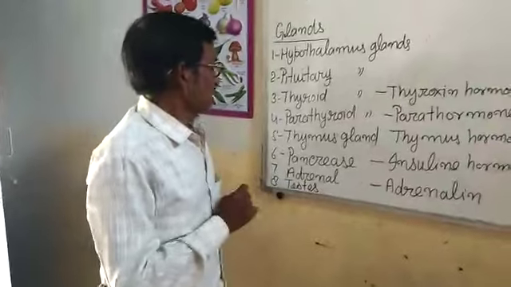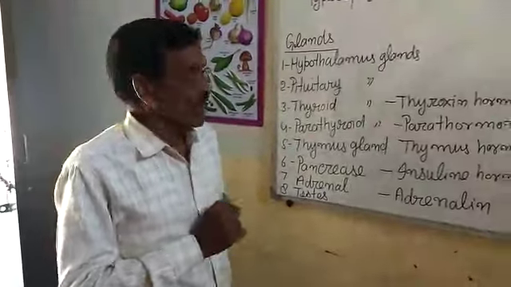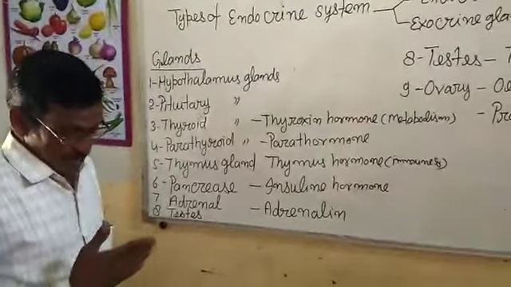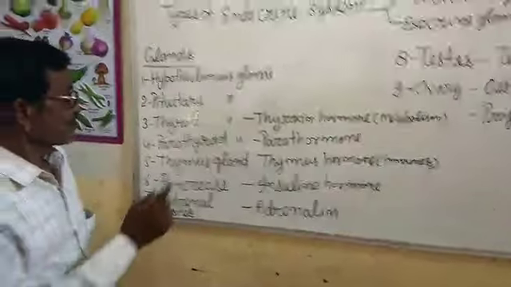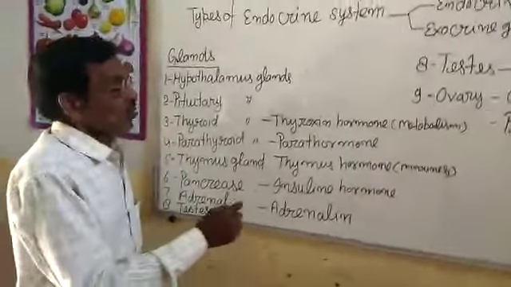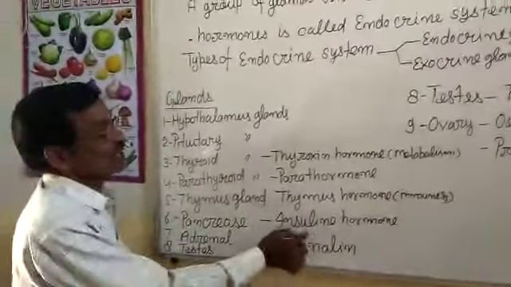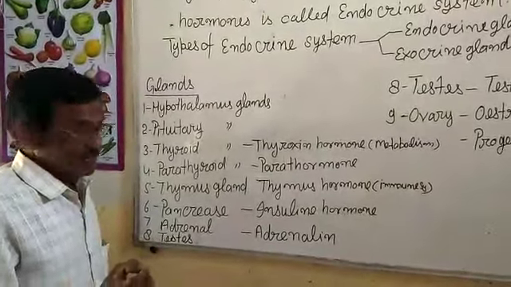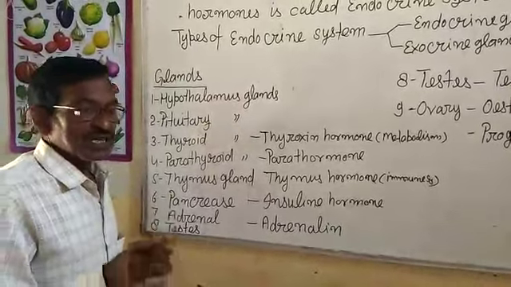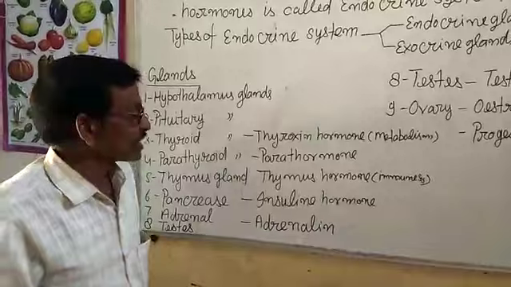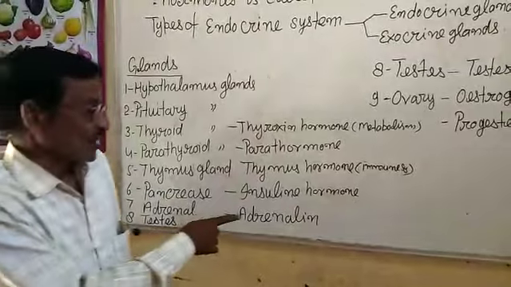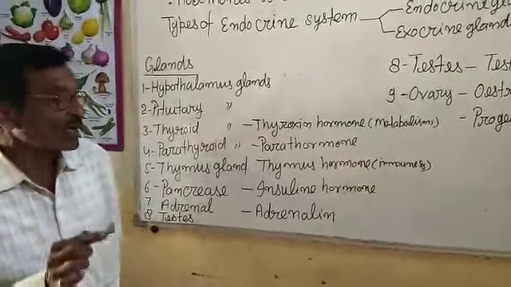Next gland is the pancreas. The pancreas gland is found in the upper part of the abdomen, and it secretes 2 types of hormones: insulin hormone, and the second is pancreatic hormone. Pancreatic hormone is useful in our digestive system, but insulin hormone helps in maintaining the sugar level in our blood.